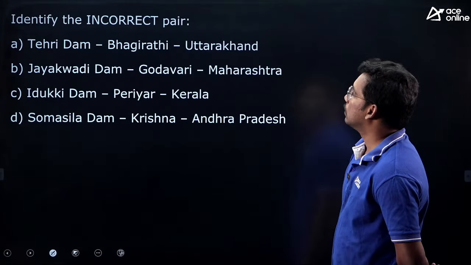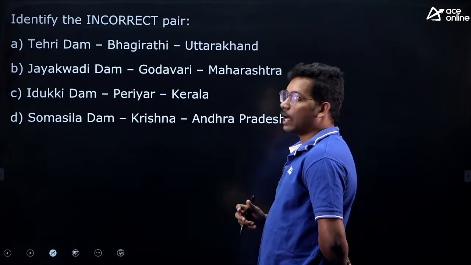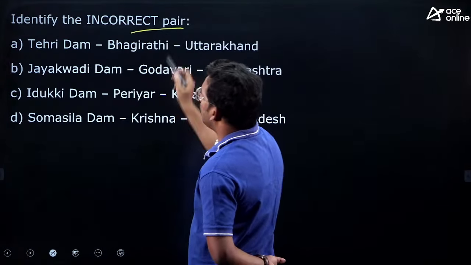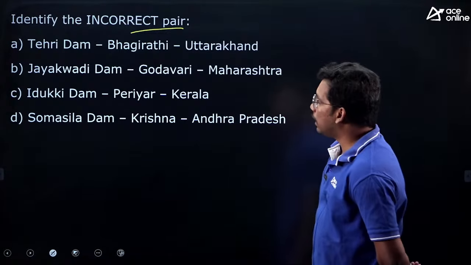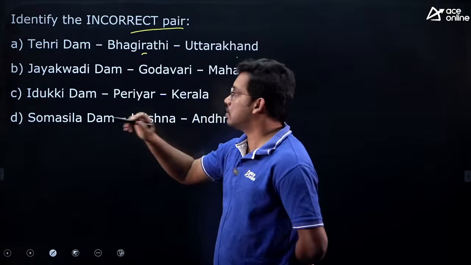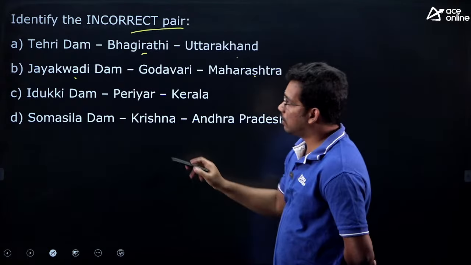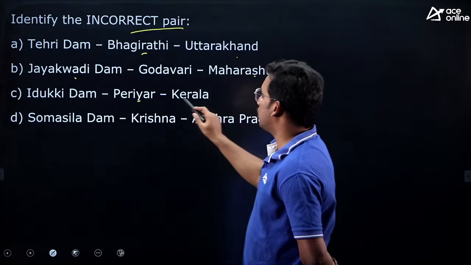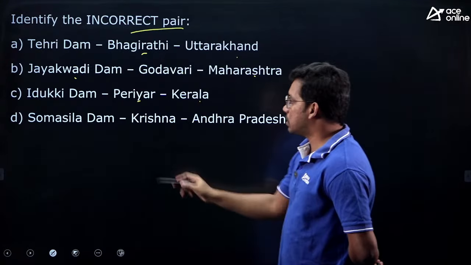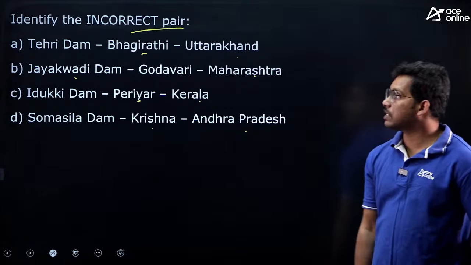Okay. Next one, dam. There is one more question on dam related. Identify the incorrect pair. Tehri Dam on Bhagirathi river located in Uttarakhand. So 3 pairs they gave. Jayakwadi Dam on Godavari river located in Maharashtra. Idukki Dam located on Periyar, Kerala. Somasila Dam located on Krishna in Andhra Pradesh. So which one is the incorrect pair?